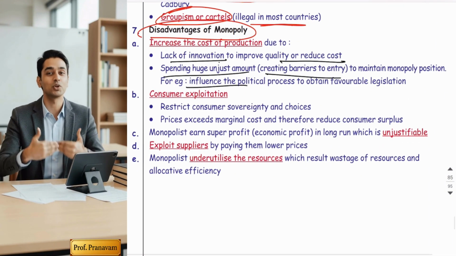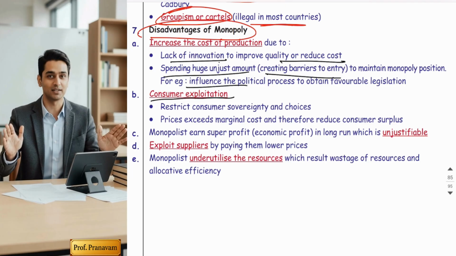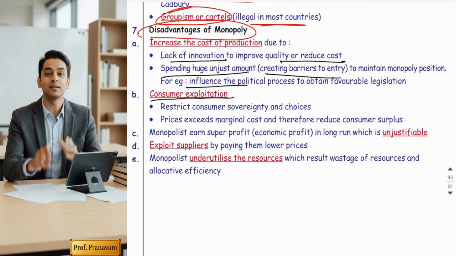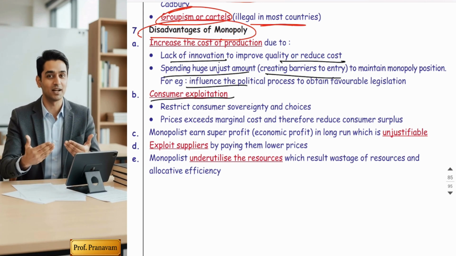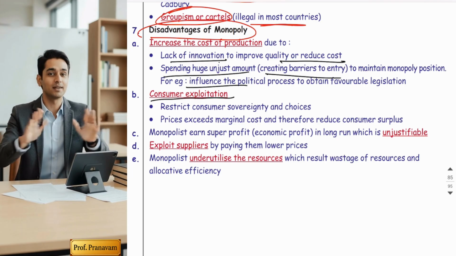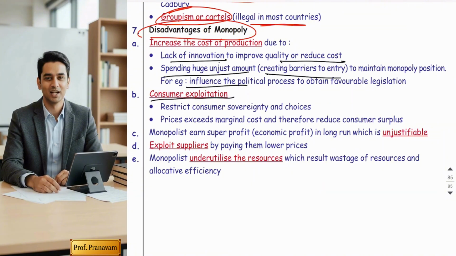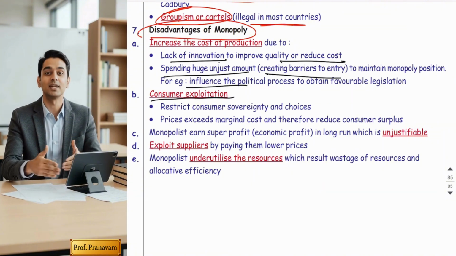Next is consumer exploitation. Monopolists always exploit consumers by charging high prices. We have studied in the long run and short run that monopolists always underutilize their resources. They supply less, they maintain excess capacity, and because of underutilization, their cost is high, and to enjoy the profit, they increase the prices.